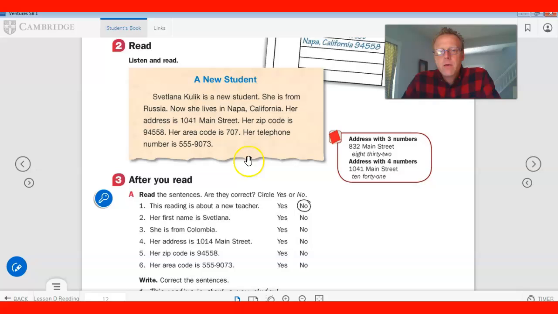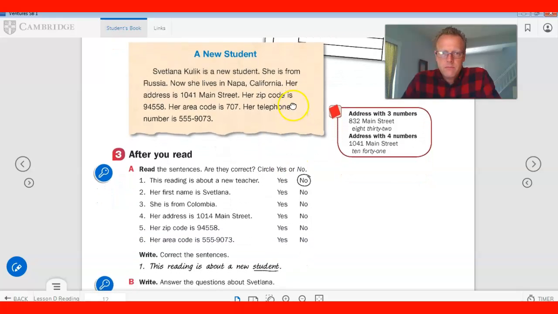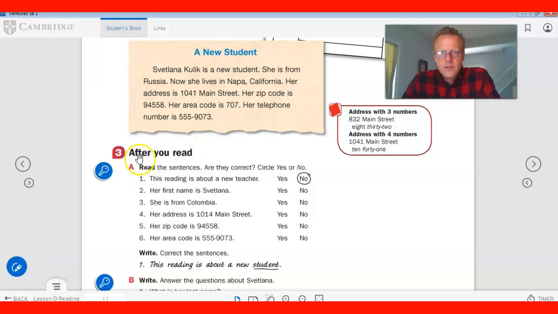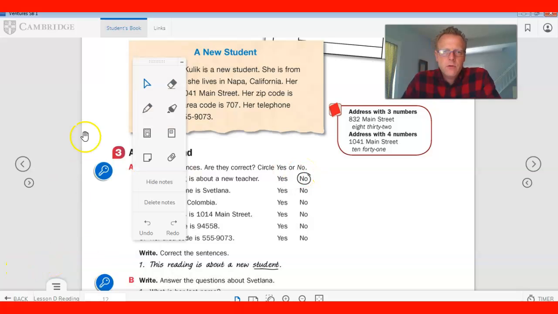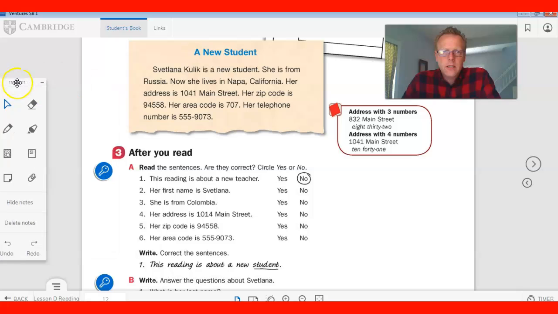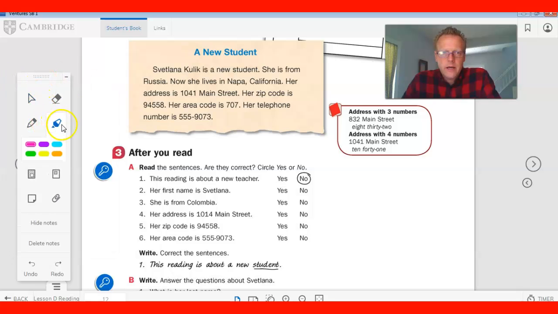Okay, let's take a look at the questions. It says, after you read the sentences, are they correct? Circle yes or no. All right, so let's do that. Let's get the highlighter out here.